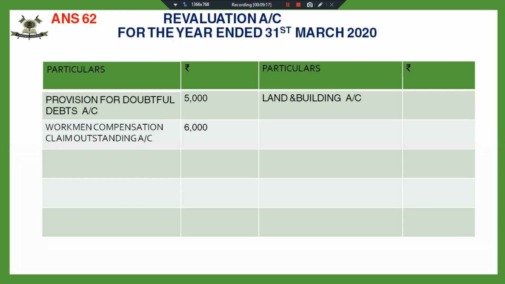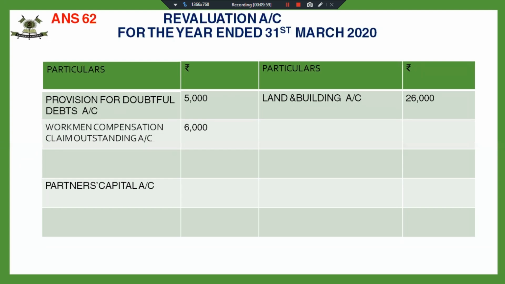Land and building was found undervalued by 26,000. So I have to increase the value of land and building by 26,000. See, children, I have posted all the items related to revaluation account. So my next step will be to find out the profit or loss. There might be a case where debit side is equal to credit side. So there can be a case where there is no profit or no loss in revaluation account. So don't get panicky that there is no profit or loss in the revaluation account. Fine. Here we have, yes, a profit.